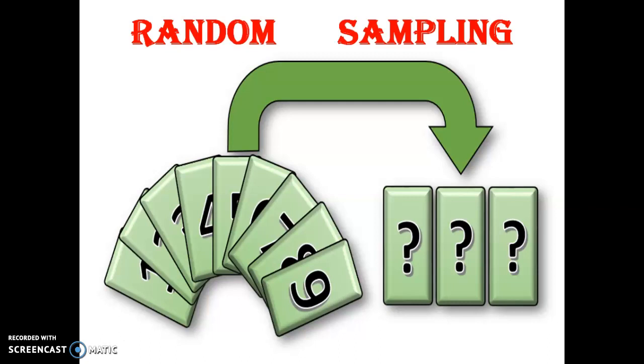In mathematics, in probability, each has the probability of being selected. In the same way in random sampling, each and every individual has an equal chance of being selected. That is called random. It is also called the lottery system.